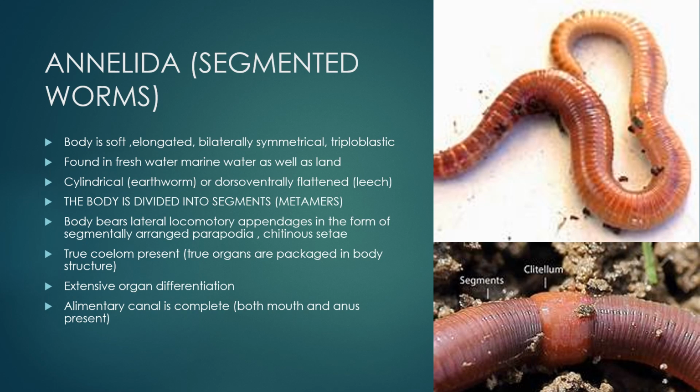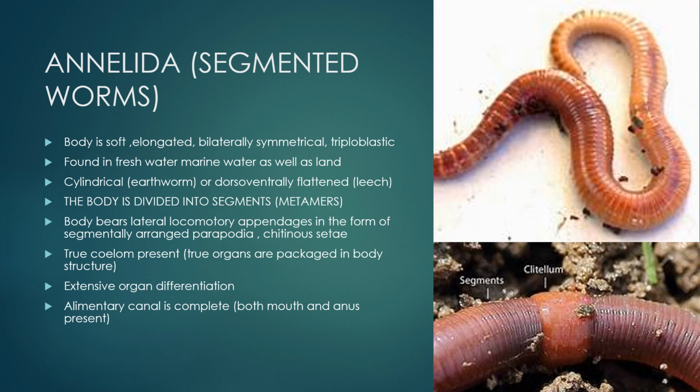Annelida, another phylum of kingdom Animalia. They have a segmented body, so they are called segmented worms. Body is soft, elongated, bilaterally symmetrical and triploblastic. Found in fresh water, marine water as well as on land. They are cylindrical in structure as in earthworm or dorsoventrally flattened as in leech.